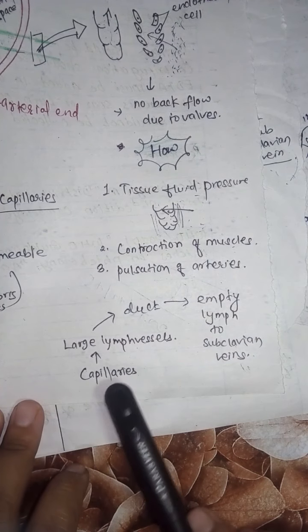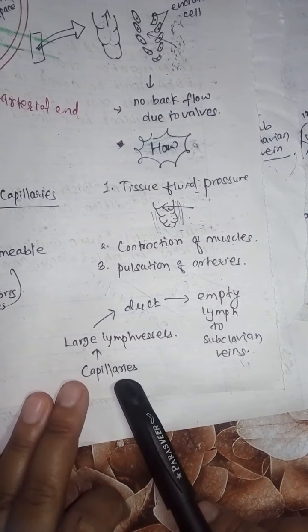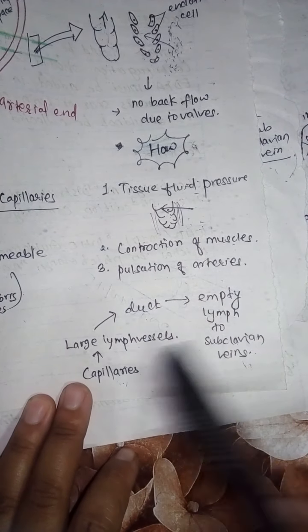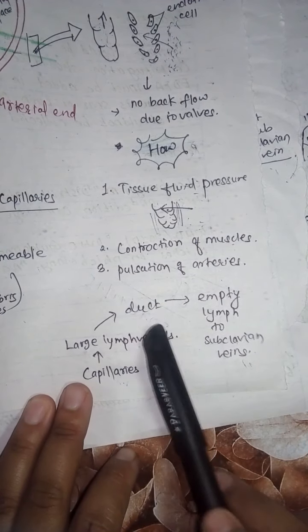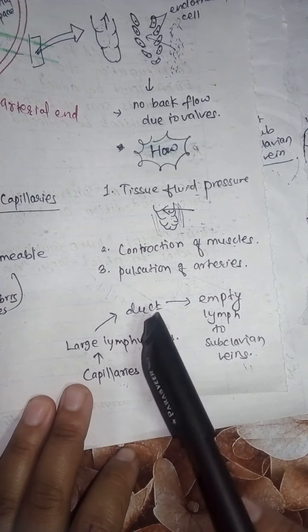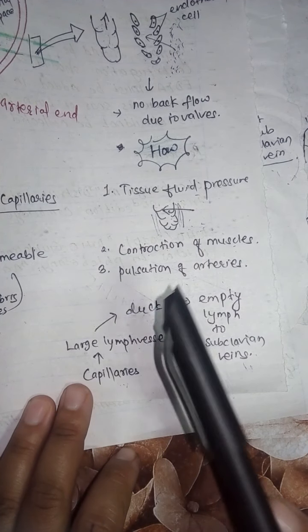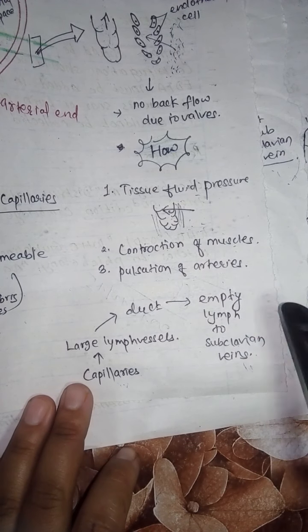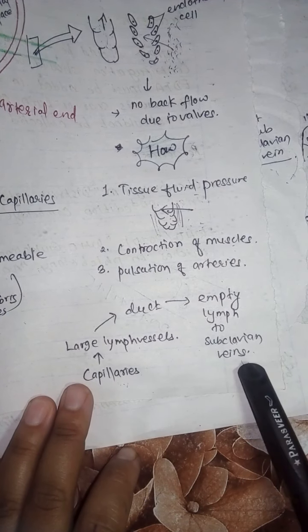The unit is the lymph capillaries. From the lymph capillaries it moves to the lymph vessel. From the lymph vessel it moves to the lymph duct. There are two types of duct, that is the right lymphatic duct and the thoracic duct. We will discuss this later. And from the duct it will empty the lymph into the subclavian veins.